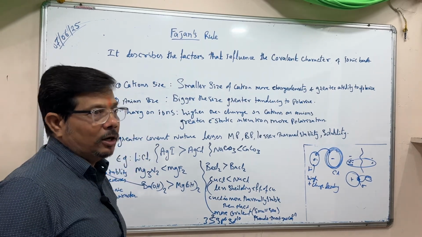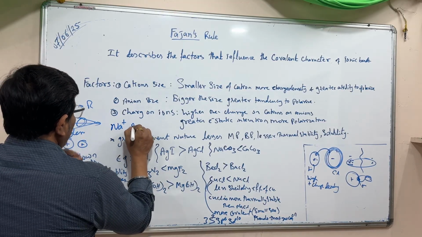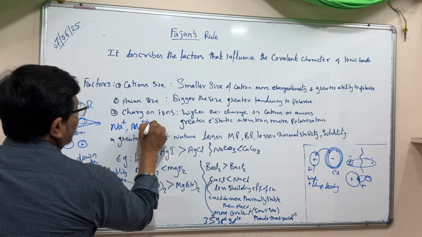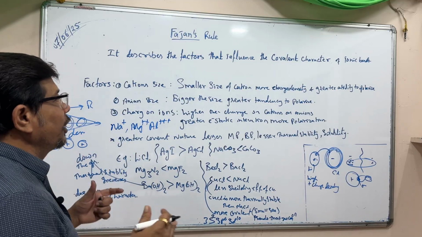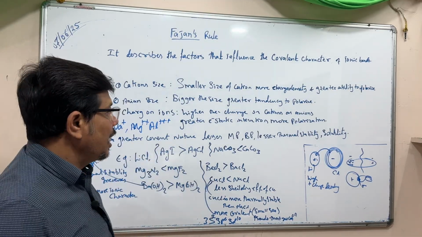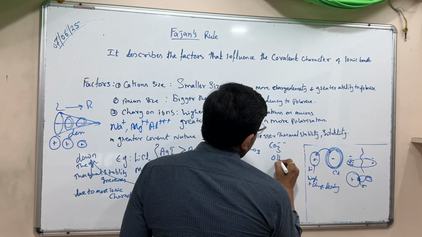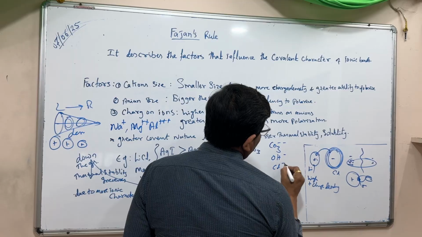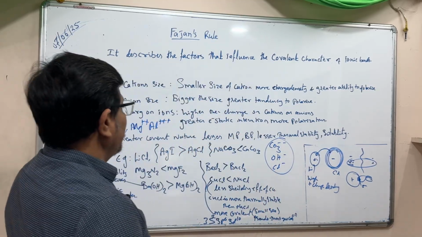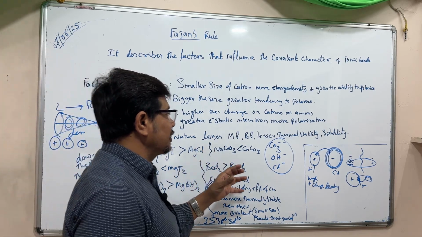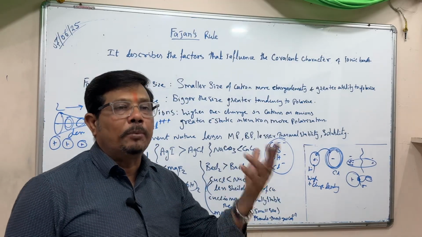and the charge of the ion matters. Na positive has a single charge, Mg positive has a double charge, aluminum has a triple positive charge, more charge. The greater the charge, the greater the tendency to polarize. Similarly, you see carbonate double minus, OH single minus, Cl single minus. If there is a greater minus charge, there are greater electrons, so it has a great tendency to get polarized.